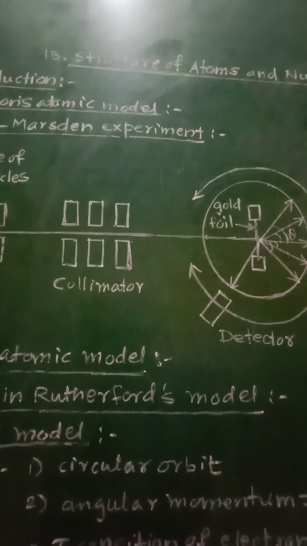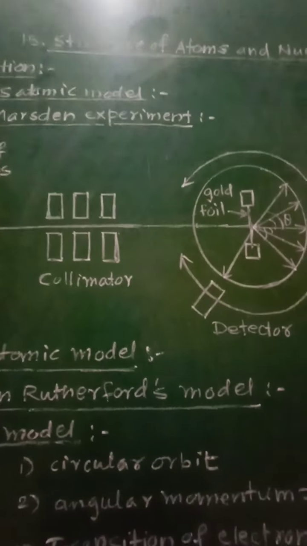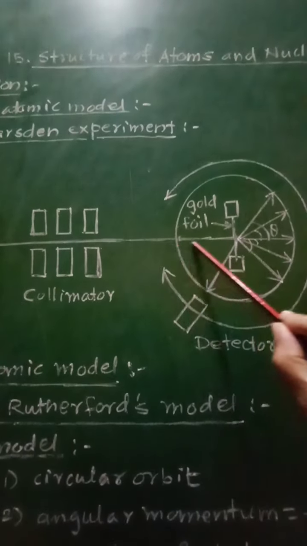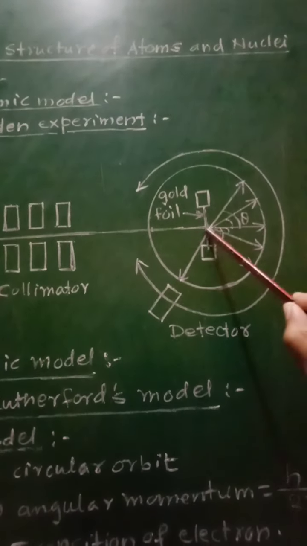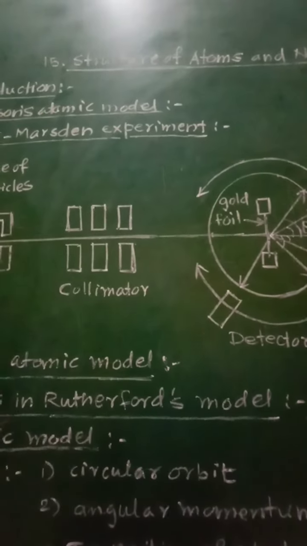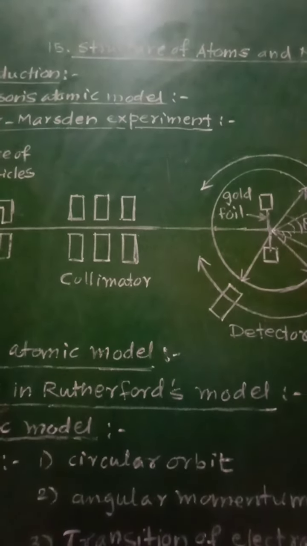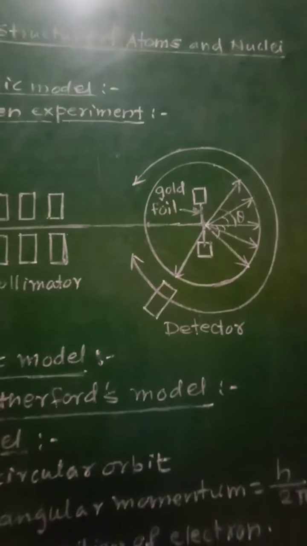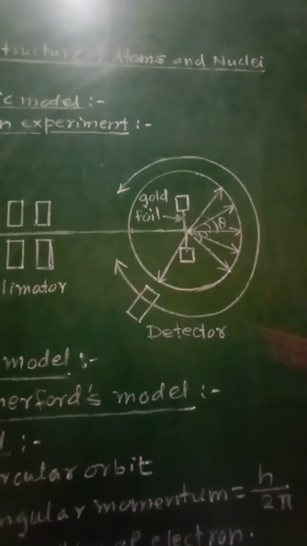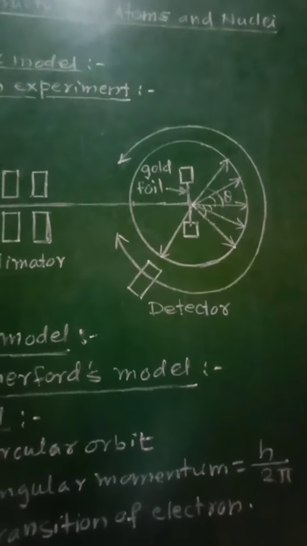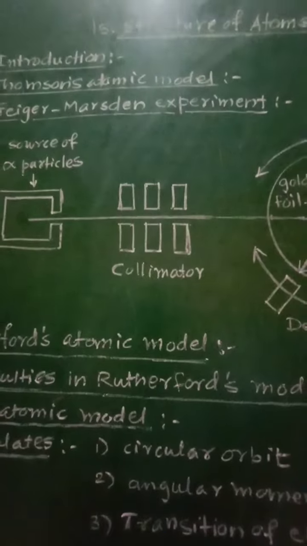the most of alpha particles pass through the foil along a straight line path. So as soon as this narrow beam of alpha particles is incident on this gold foil, along the straight line path some of the alpha particles passed through that foil, while few of them were scattered through various scattering angles, and the remaining alpha particles were deflected, scattered through different scattering angles. This was the observation of this experiment given by Geiger and Marsden.